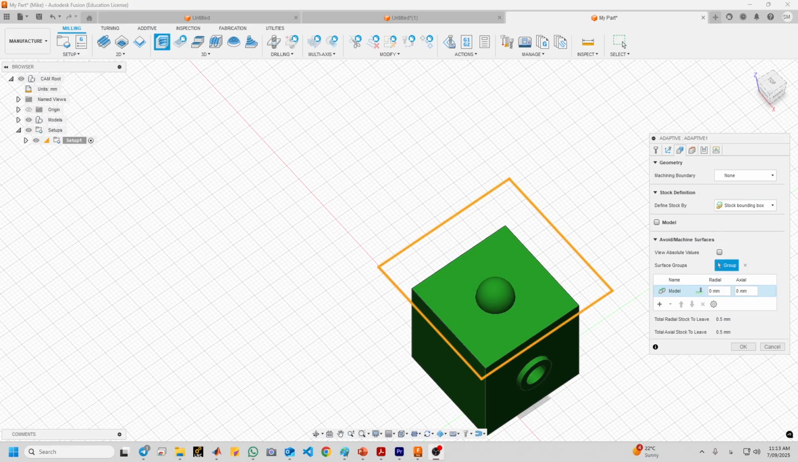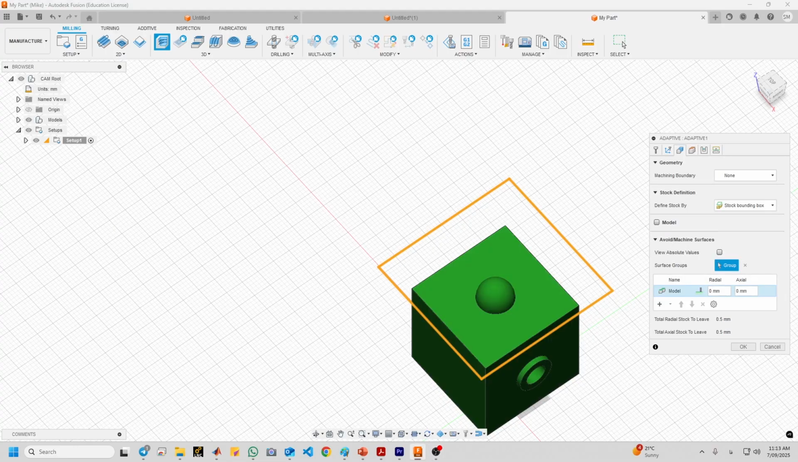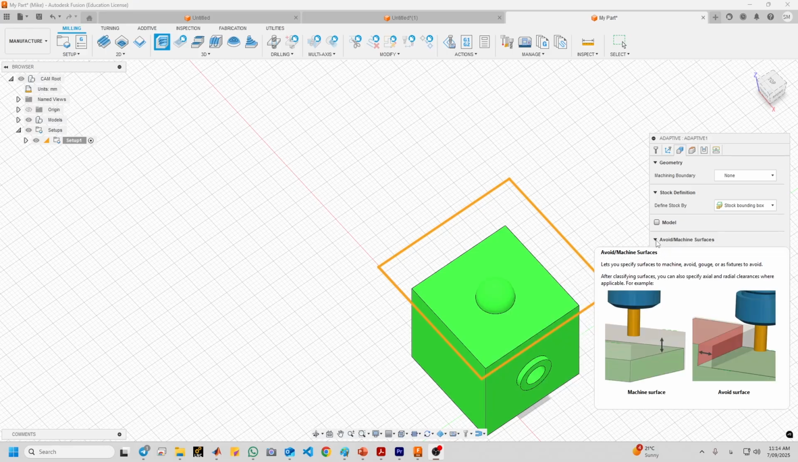So the stock has already been set. The dimensions of the stock have already been set during the setup before. If you remember, there was a setup tab here. Now the toolpath will automatically use the outline of the top of the stock as the boundary for the toolpath. Ensure that the model box is not checked. This one shouldn't be checked. Okay, it should be unchecked, because it is not needed for this operation. So we don't need avoid machine surfaces. We can just click here.